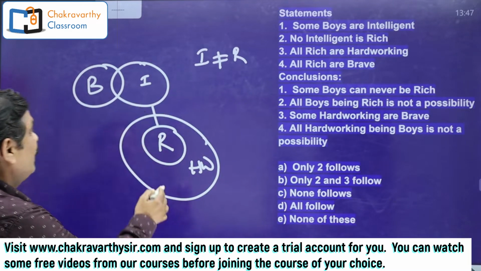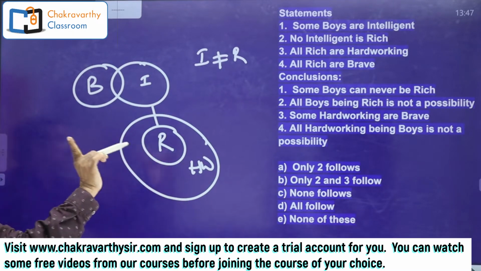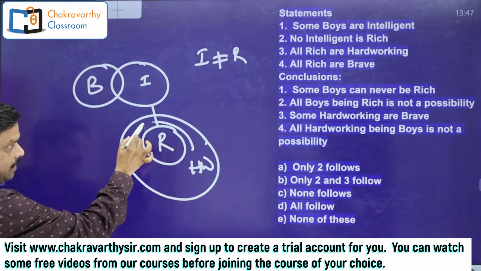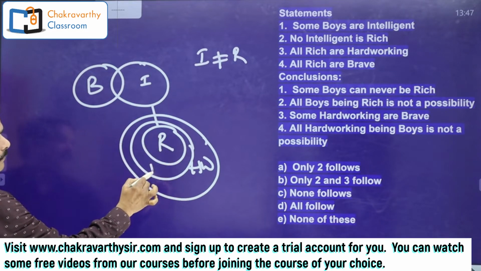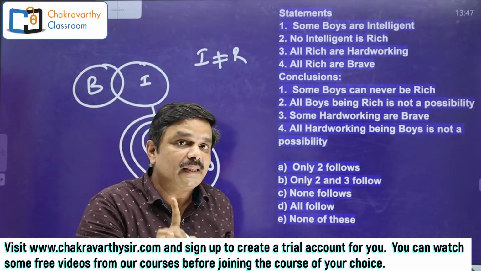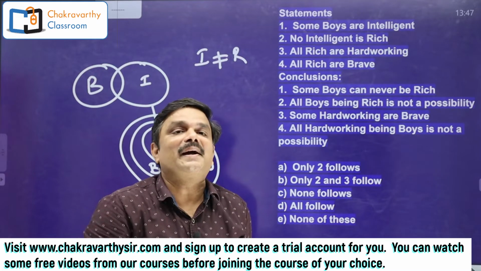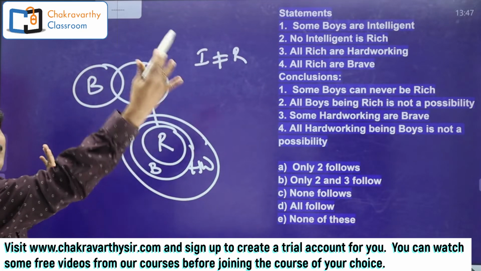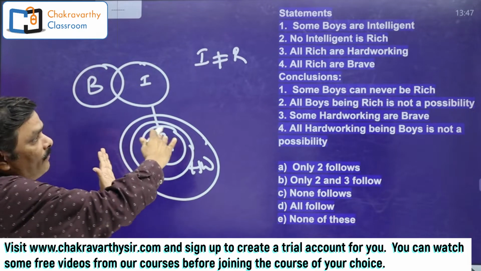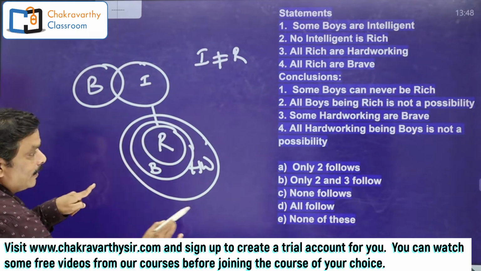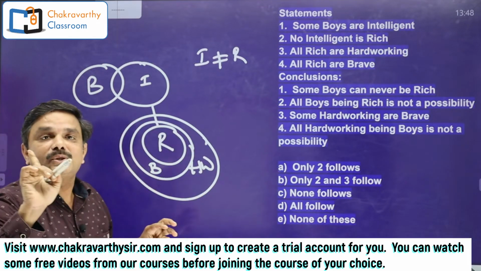Okay, so here again all rich are brave means don't draw like this students. Some students may be confused. All rich are brave. If you draw like this it is a wrong diagram. Wrong in the sense, wrong basic diagram. Of course, this is a right diagram as one of the alternate diagrams. As one of the possibilities, it is right, but it is not the starting diagram, because B is completely encroached by HW, that is hardworking.